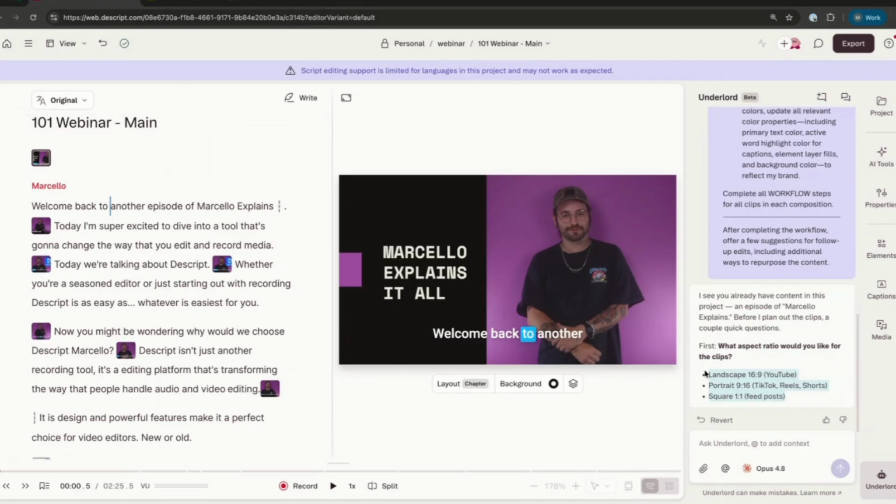I'm showing this because, again, at the very beginning, I mentioned that Descript is easier to use than some of the traditional timeline tools, where we have this text-based editor that you can interact with and get your narrative edits down. But even further to that, if people are comfortable with the AI space that is taking over, if you are more comfortable with prompt manipulation, or you have more familiarity with talking to an LLM than you do editing a Word doc, we have different ways for you to interact with the tool.